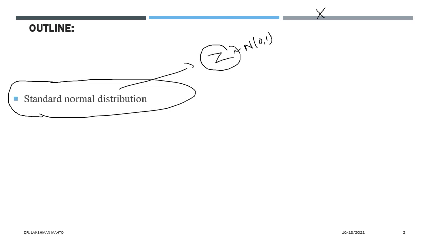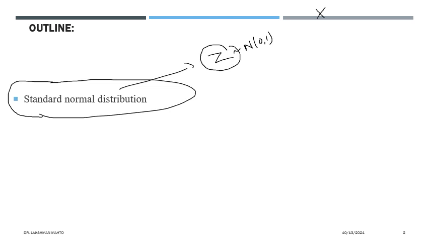This is something you might have already gone through in plus 2, that is change of origin. So how can you get any general normal distribution from the standard normal distribution? It is a composition of two transformations.